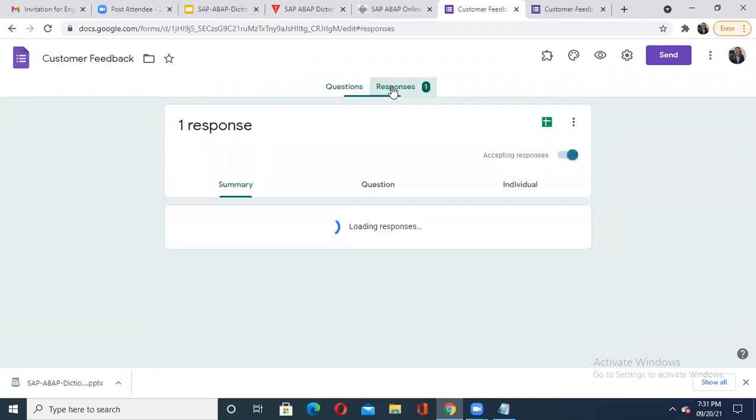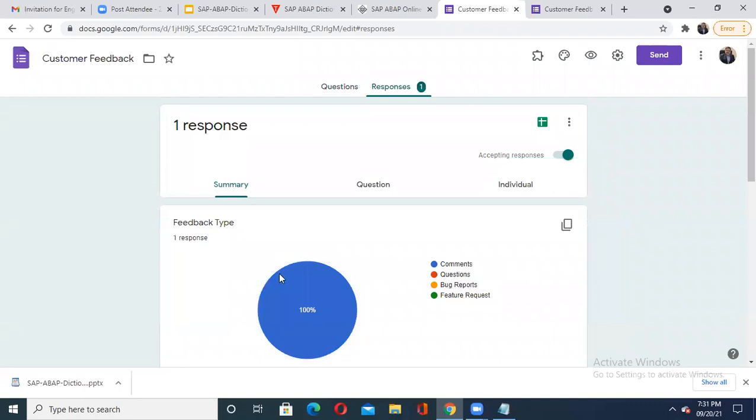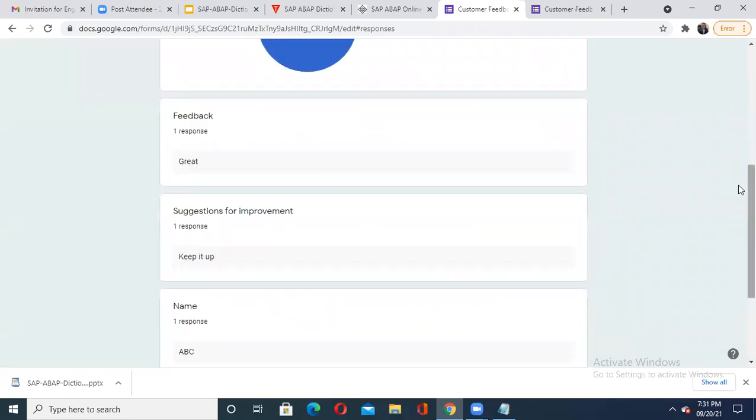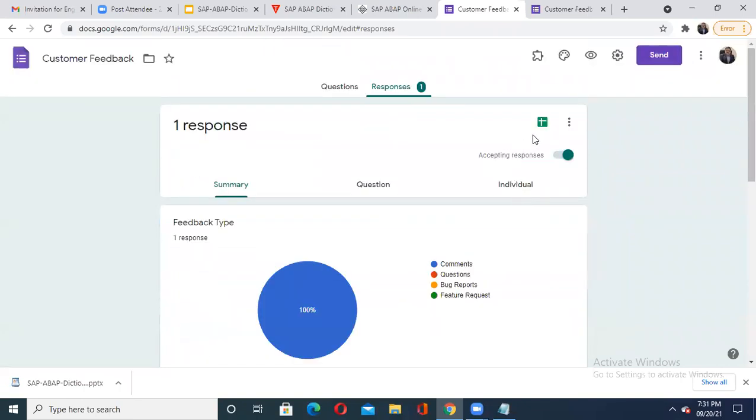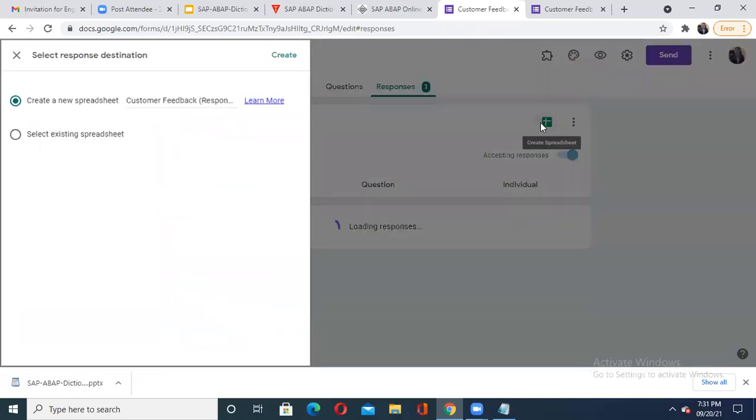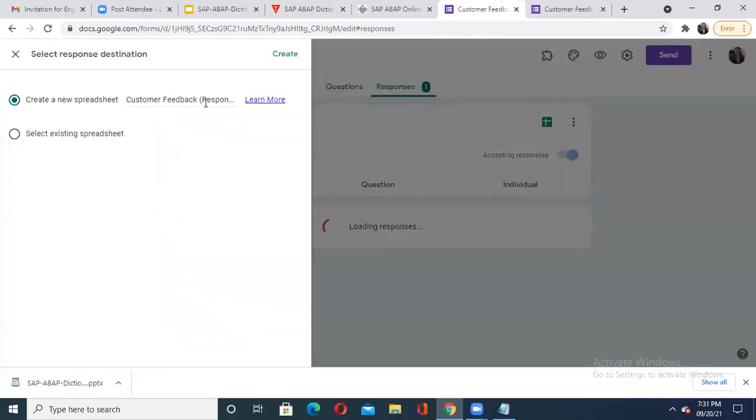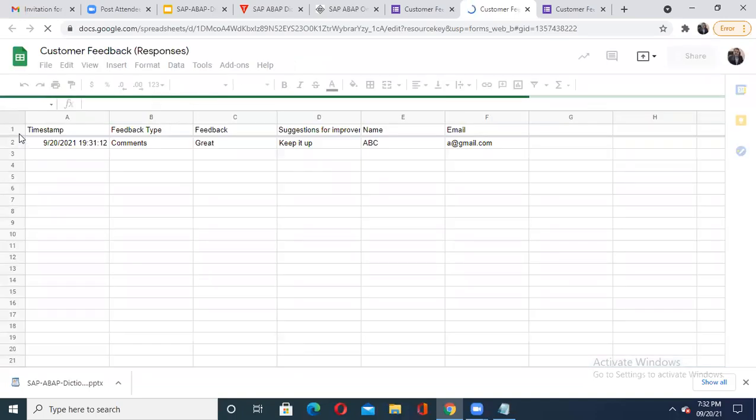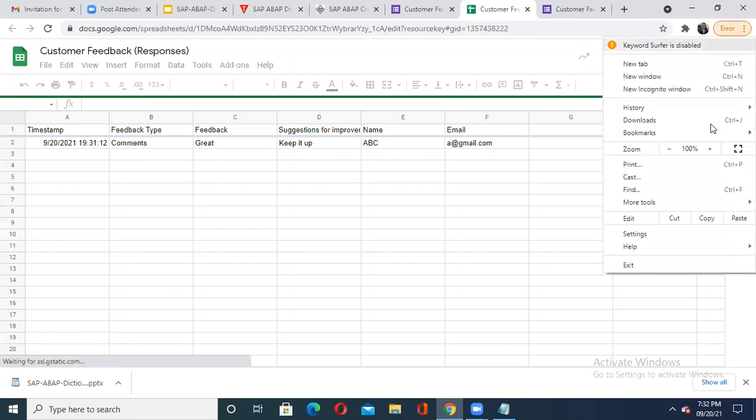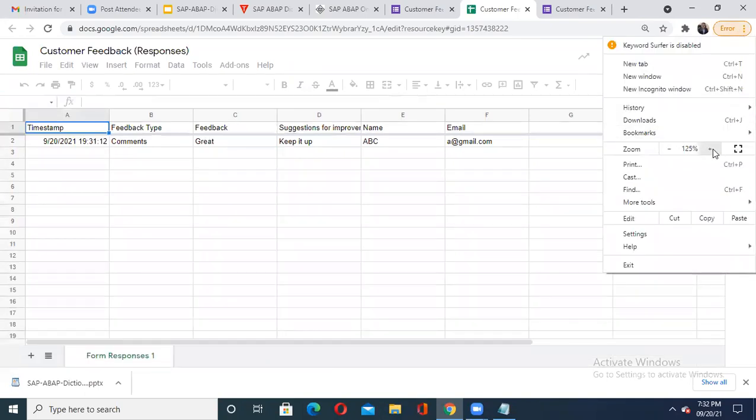See, these are the possible values. Now I'm getting these values in a graphical format, but I don't want that graphical format. I want it in tabular form. Then just create a spreadsheet. I'll get a new spreadsheet here, and I will say create. When I get the spreadsheet, see, you got it at the top. I'll make my screen bigger so you'll be able to see immediately.